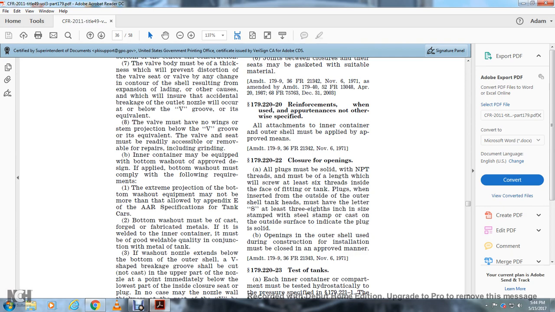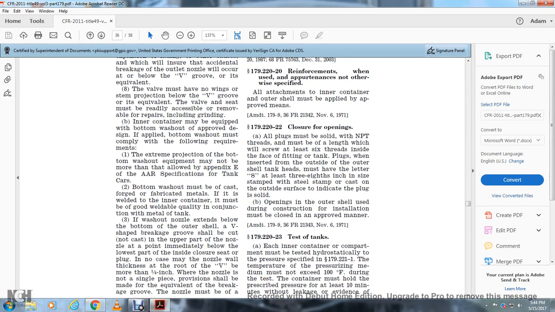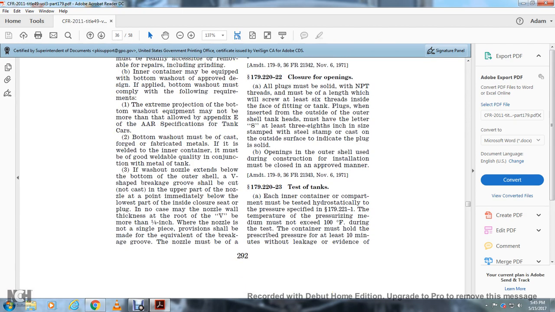1. Extreme projection of the bottom washout equipment may not be more than allowed in Appendix E of the AAR specification of the tanker cars. 2. Bottom washout must be cast, forged or fabricated metal. It shall be welded with an inner container with a good weldable quality in conjunction with the metal of the tank. The washout nozzle extends below the bottom of the outer shell.